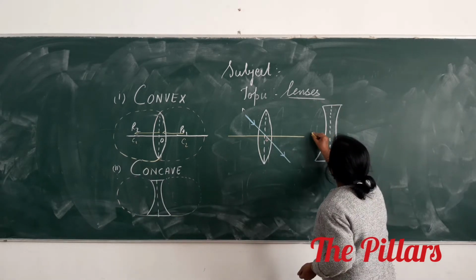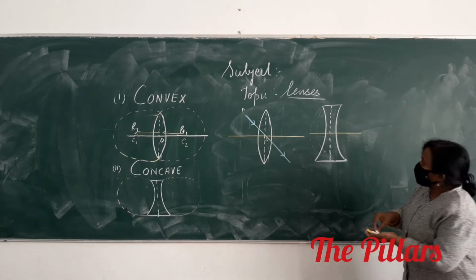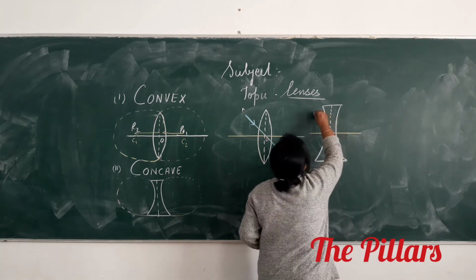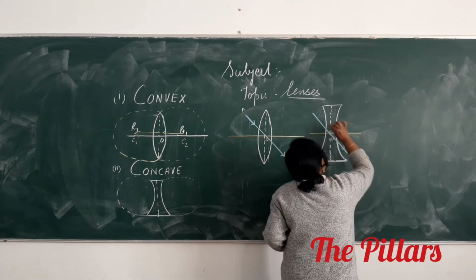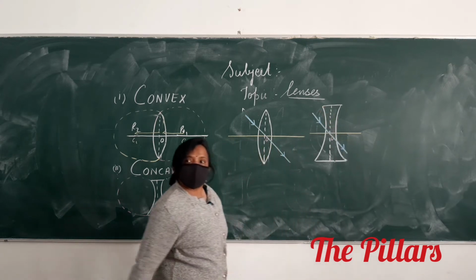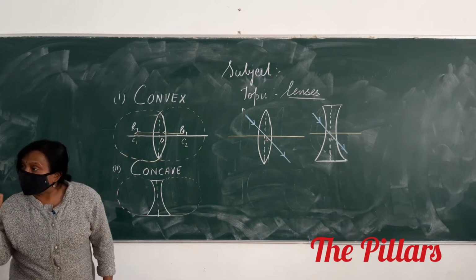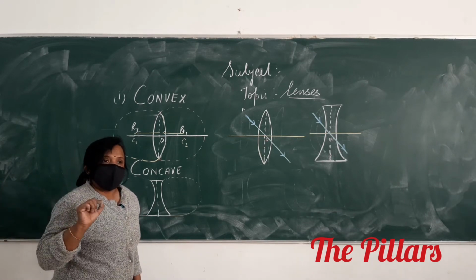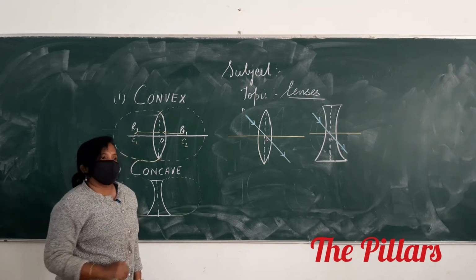If we talk about this concave lens, it is a point inside the lens on the principal axis through which any ray passes undeviated. This definition is applicable only for thin lenses. The other day I told you how you have to define it for thick lenses also. Clear to everyone? Should I define again for thick lens?